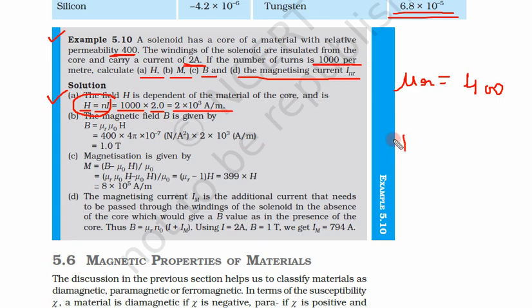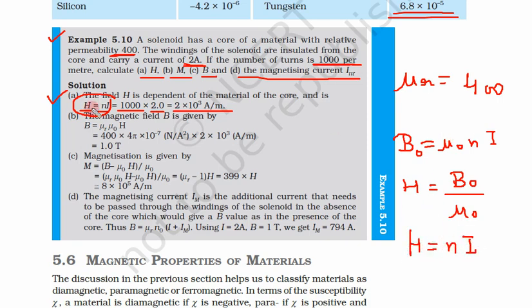So let us see. For a solenoid we know B naught is equal to mu naught nI. And what was H? H was simply B naught upon mu naught. So H is equal to nI, that means number of turns per unit length 1000 into current 2 ampere. So when we multiply, what do we get? 2 into 10 to power 3 ampere per meter. So this is the field intensity.